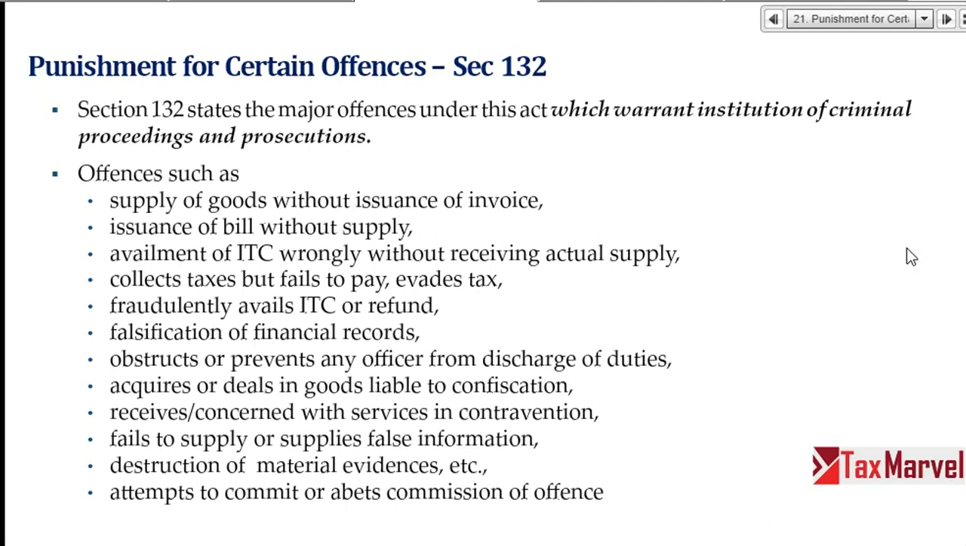In case I have done all these things, now apart from your interest, tax and penalty, criminal proceeding and prosecution will also be launched. So these are your serious offenses. These are your serious offenses, right?